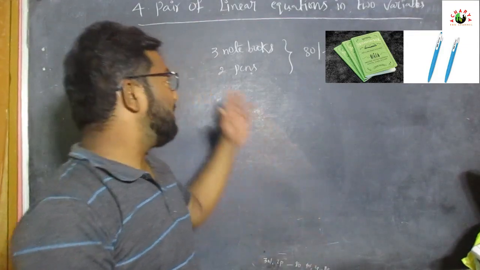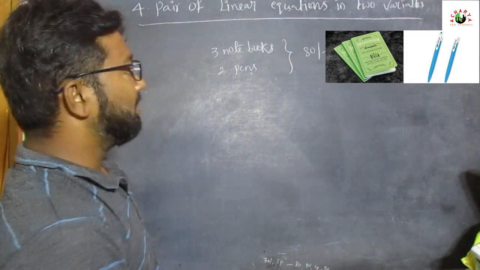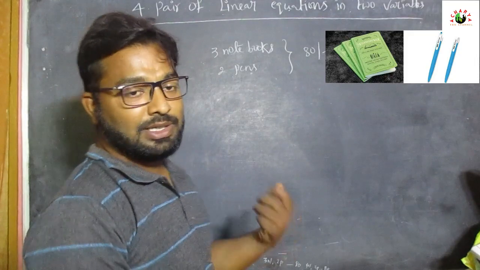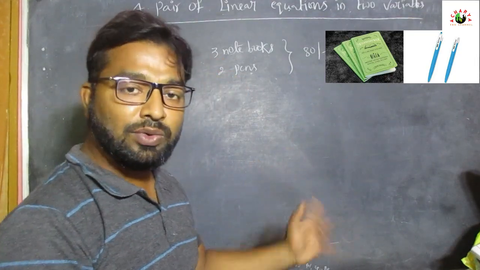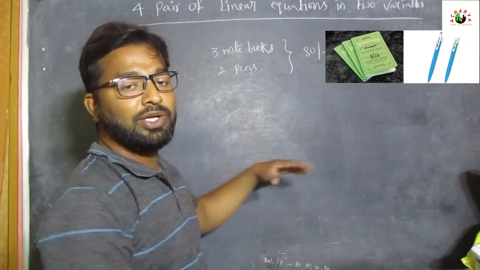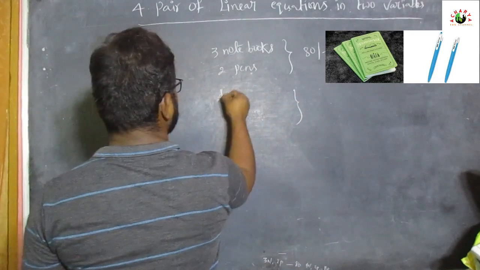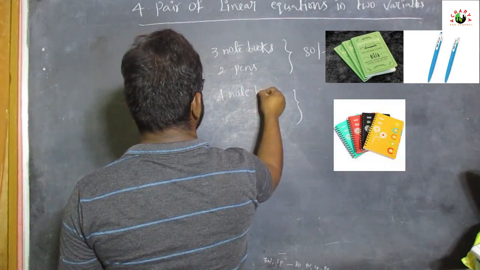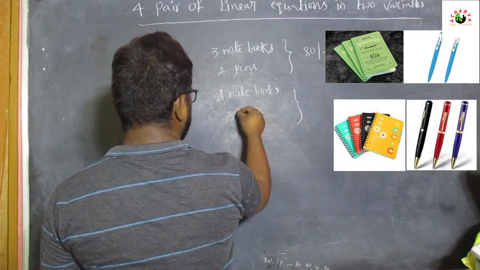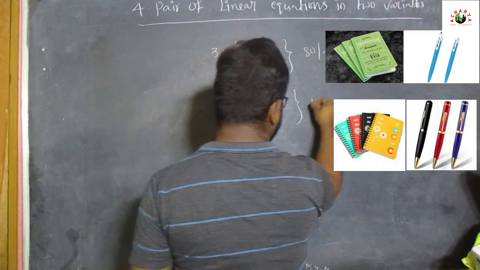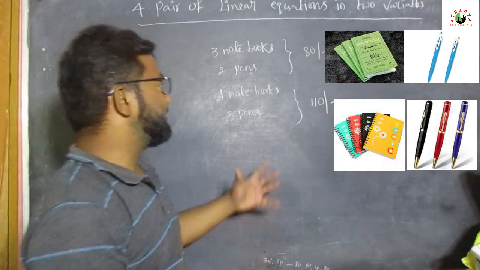Similarly, Siri told some other friends like Lakshmi. Lakshmi also liked the notebooks and pens, and she also went to a bookstall and bought four notebooks and three pens, and she paid 110 rupees. Here the situation is understood.